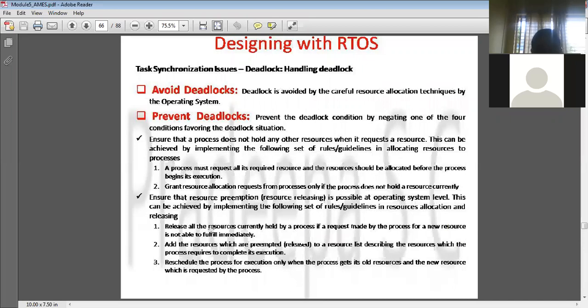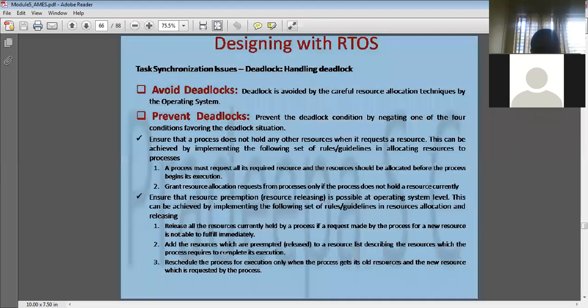So what are the guidelines here? There are three rules; try to remember this. The first one: release all the resources currently held by the process if a request made by the process for a new resource cannot be fulfilled immediately. Don't give the resource to the process in advance. When it is required, only then do you allocate it.